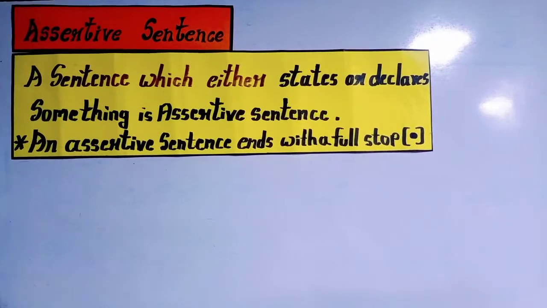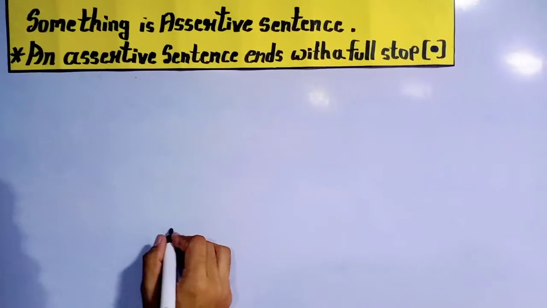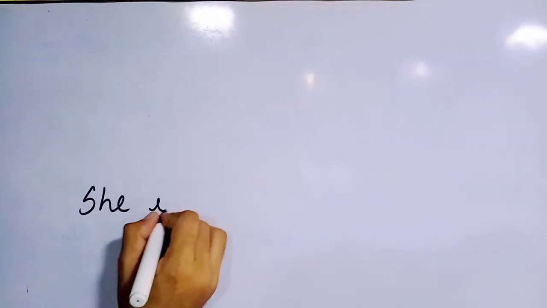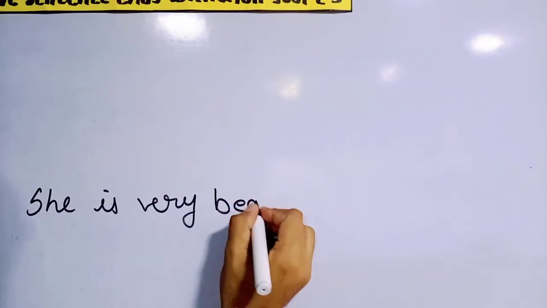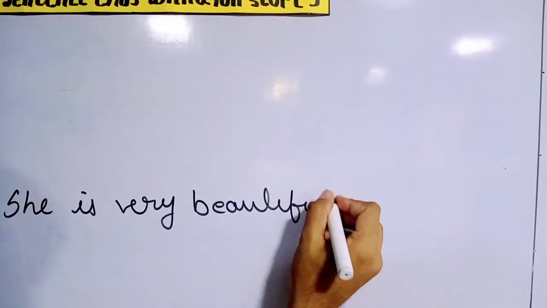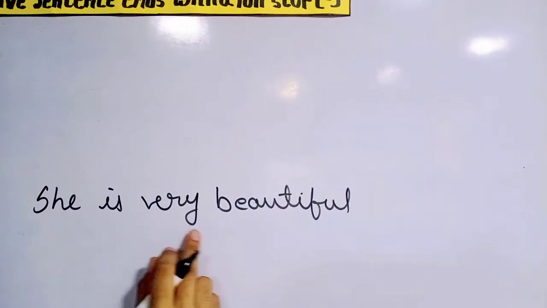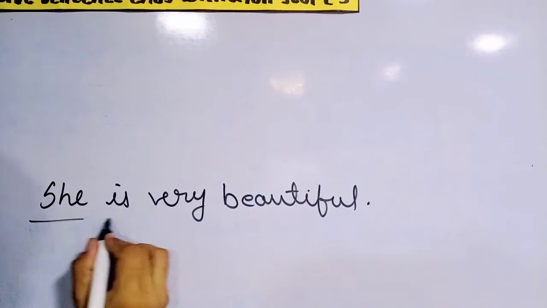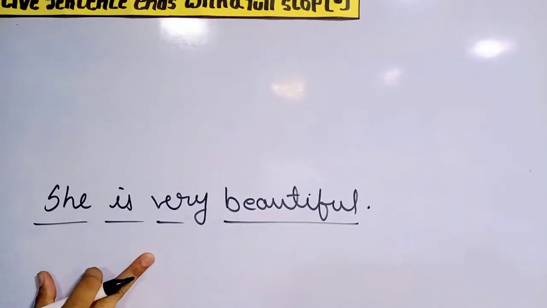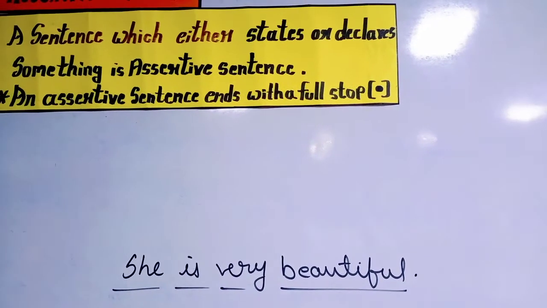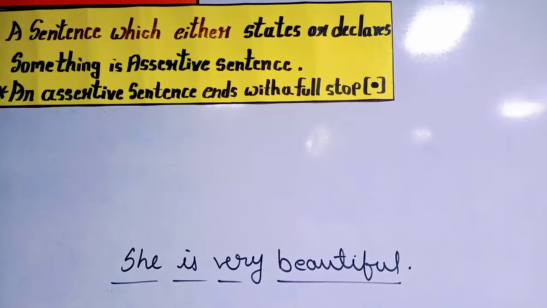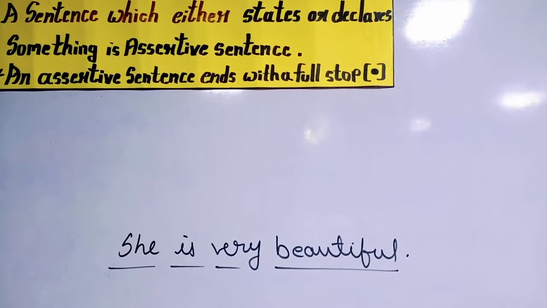Let's take an example. She is very beautiful. This is an assertive sentence. This states, declares she is beautiful. So this is called assertive sentence.